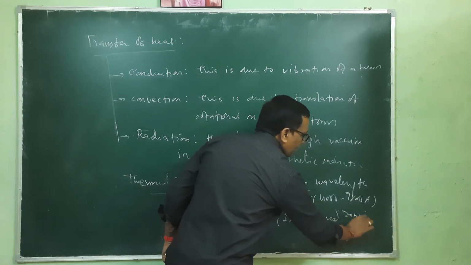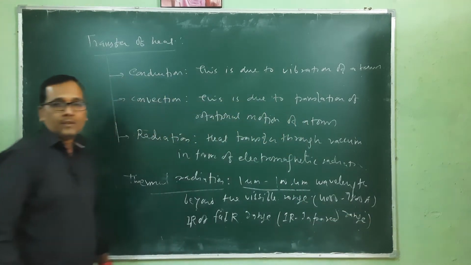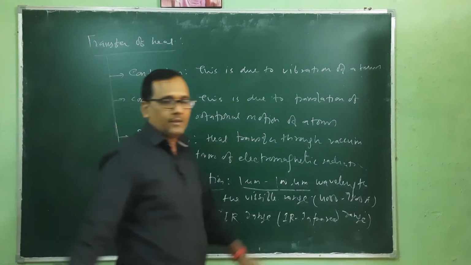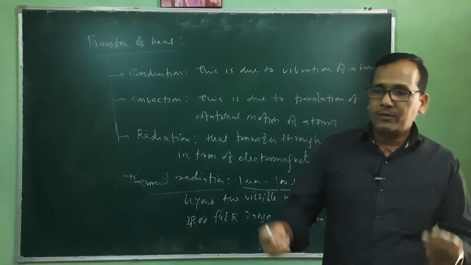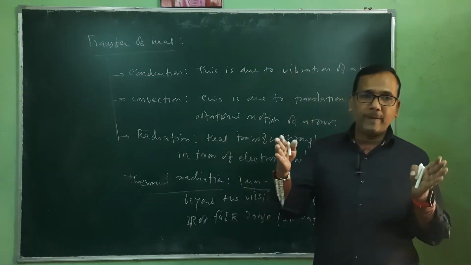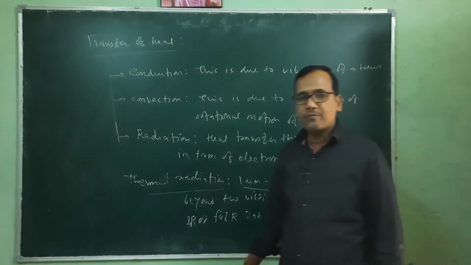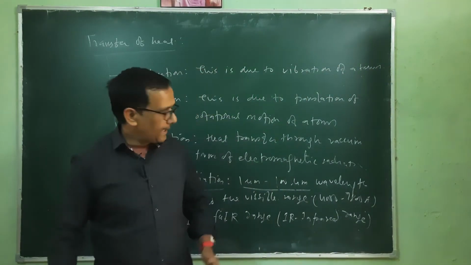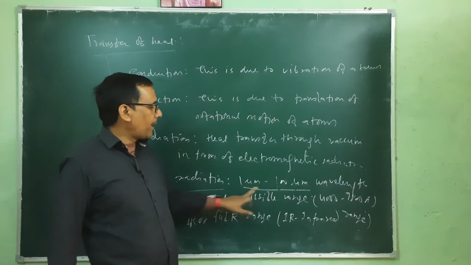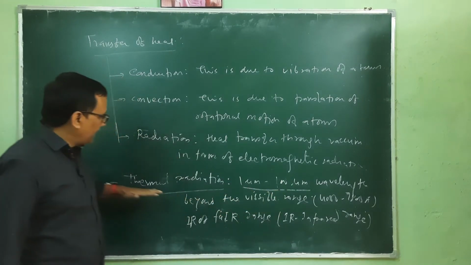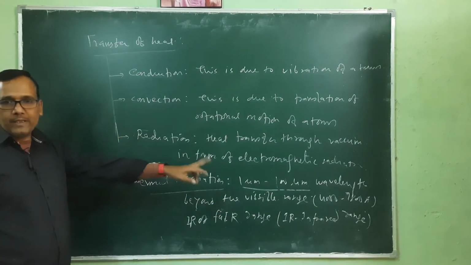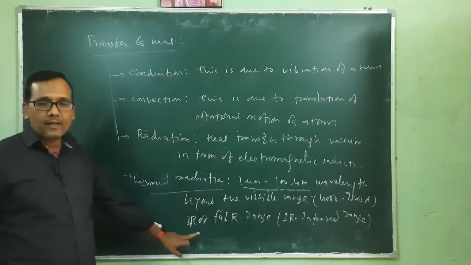So if we have a spectrum of different wavelengths, then in between there will be the visible range, and beyond that visible range we will have the higher wavelength region, which is between 1 micrometer to 100 micrometer. Thermal radiation occurs in this range, which is actually the IR or far IR range.